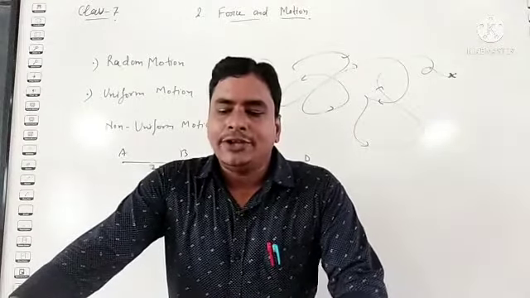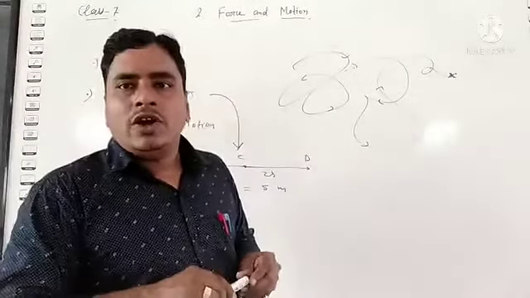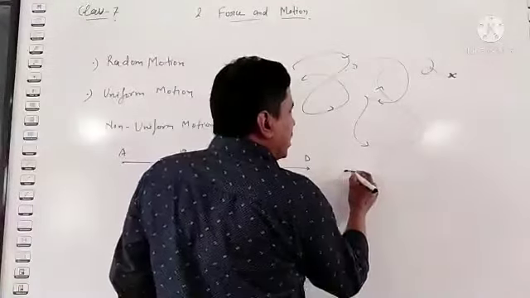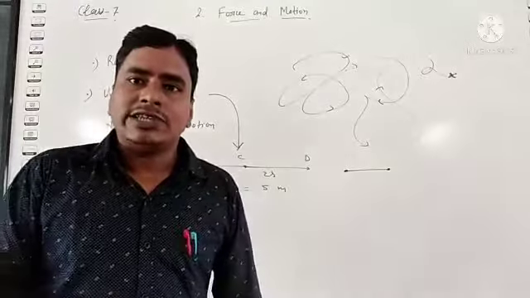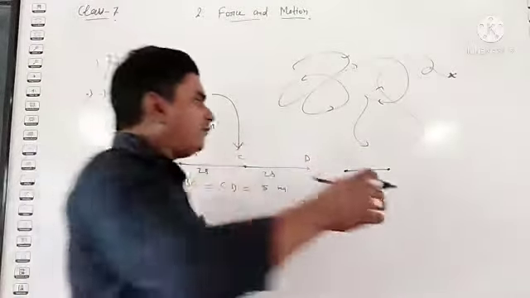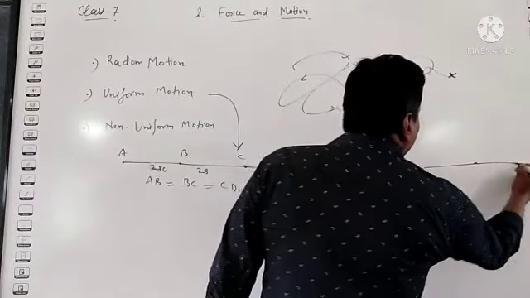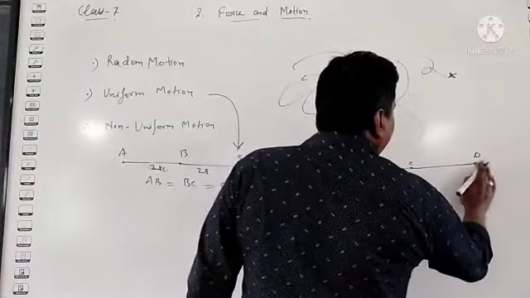When the brakes are applied to a fast moving car, it describes non-uniform motion. It means a body covers equal distances in unequal time or unequal distances in equal intervals of time. A to B, B to C, C to D, like this.